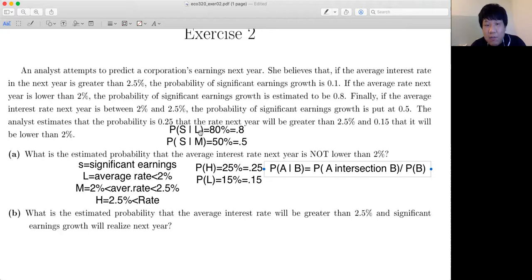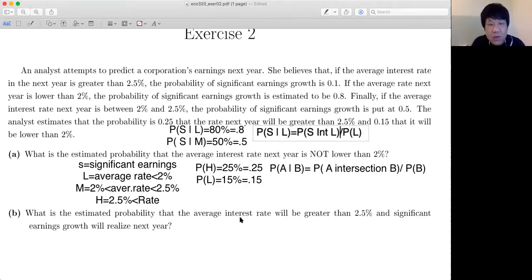What you can extract from the top one is, if I write this down again, the probability of S given A equals the probability of S intersection A over the probability of A, right? I can write something like that. So what we know is the probability of A, and we know the probability of S given A. So the question is, what is the probability of S intersection A? That is basically the probability of you making significant earnings at the same time the interest rate is low.